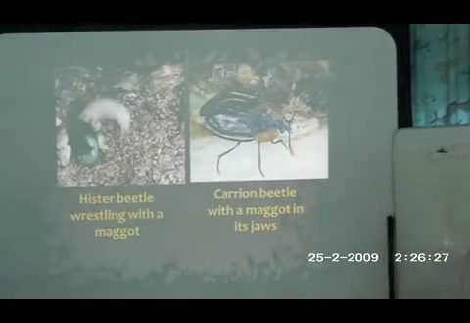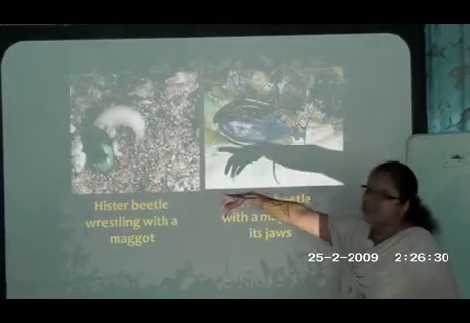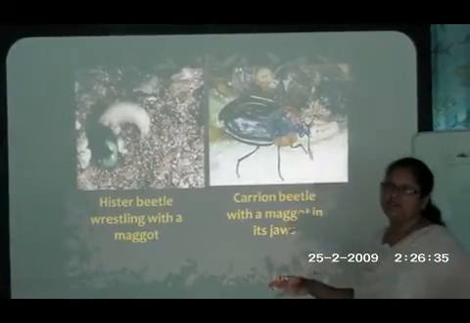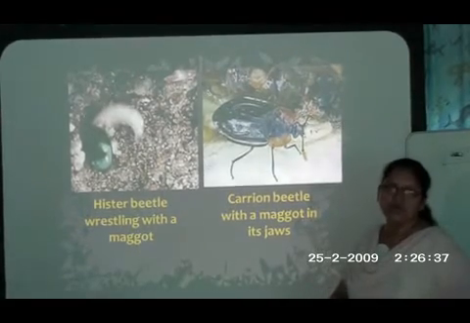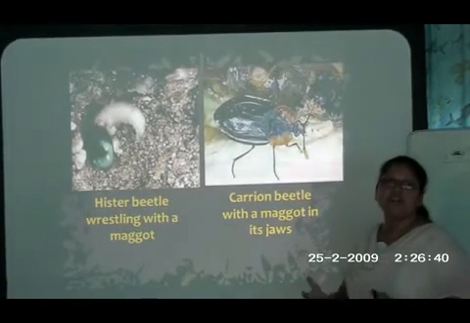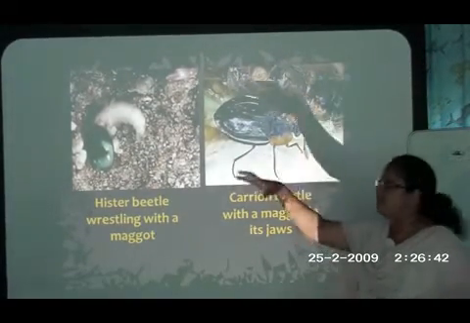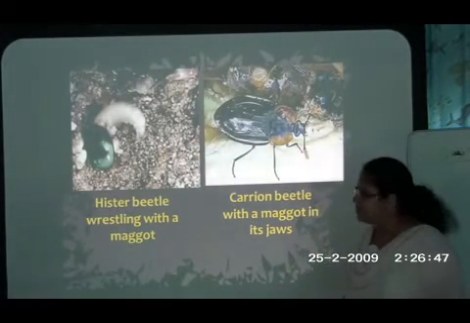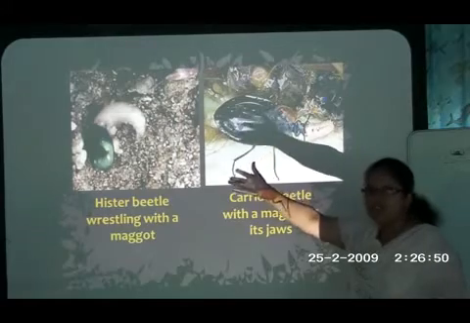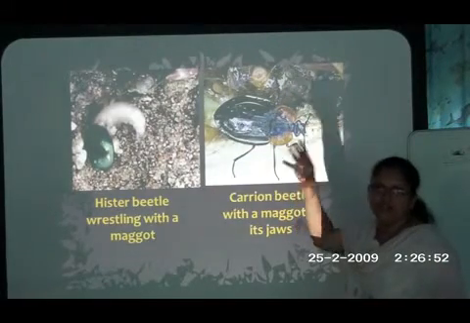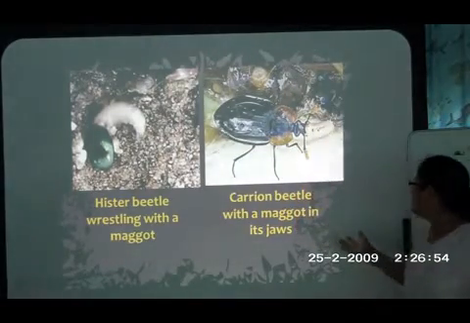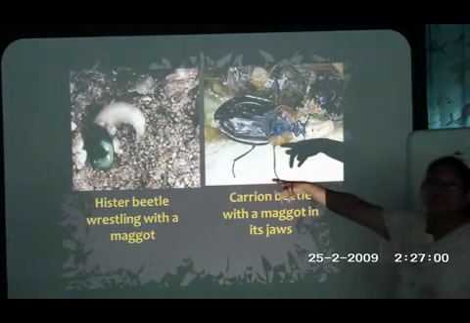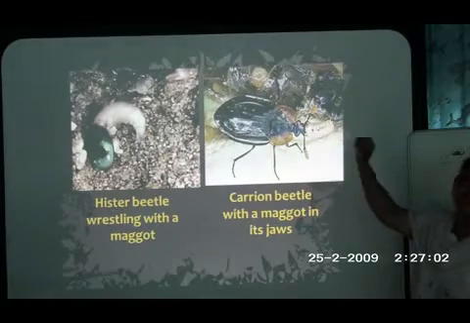And here the histo beetle is wrestling with the maggot, you can see. The histo beetles usually come to feed on the maggots of the flies. Okay, that is how succession occurs. One organism comes, feeds on the dead body, then lays its eggs, which provide food for some other organism. So they come and feed on that. It's like establishing a food chain and a feeding relationship. So the histo beetles come for feeding on the maggots, the larvae of the blowflies. And then the carrion beetle with the maggot in its jaws. You can see that all these beetles come here because they get plenty of food, that is the maggots of the blowfly.